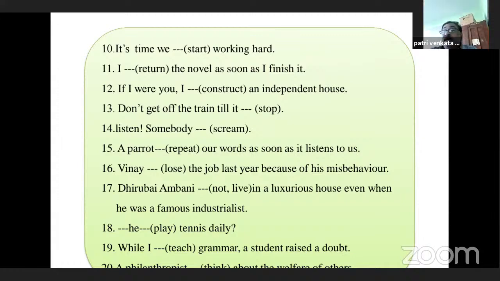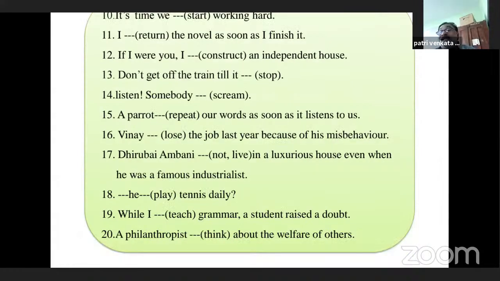So here there is another one. While I teach grammar, a student raised a doubt. When did the student raise the doubt? While I was teaching grammar. So here, this is an incomplete action, that means the action that was in progress in past. That's why while I was teaching, this is past continuous. While I was teaching grammar, a student raised a doubt.